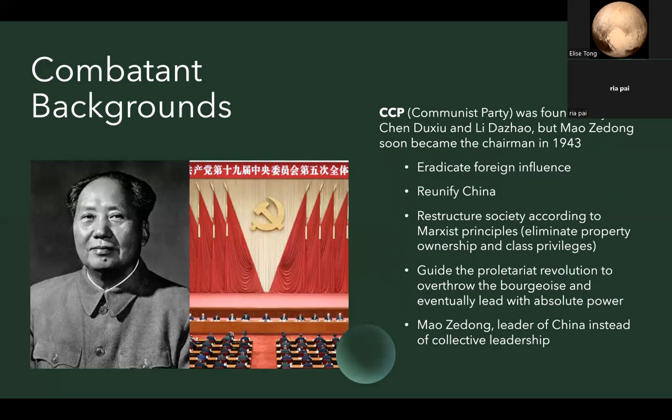The proletariat would carry out a revolution to overthrow the bourgeoisie, with the Communist Party guiding them through the revolution. Then the CCP would eventually lead themselves to absolute power and reign in dictatorship. Instead of collective leadership, there would be Mao Zedong as the single leader of China.